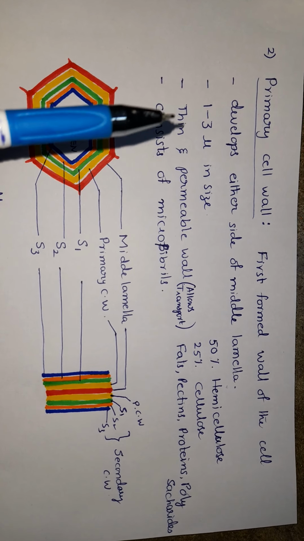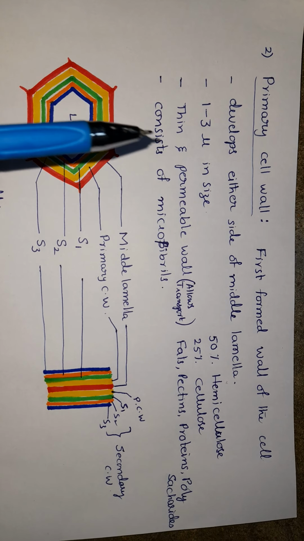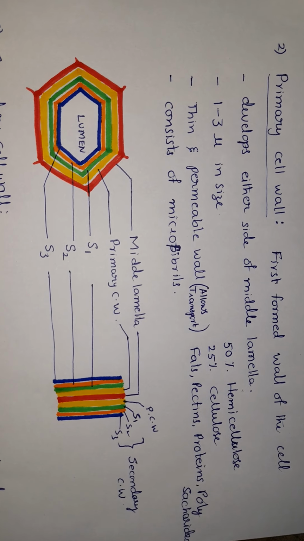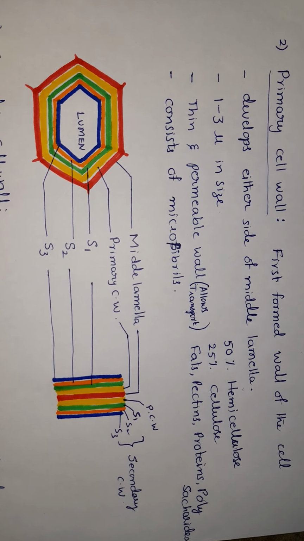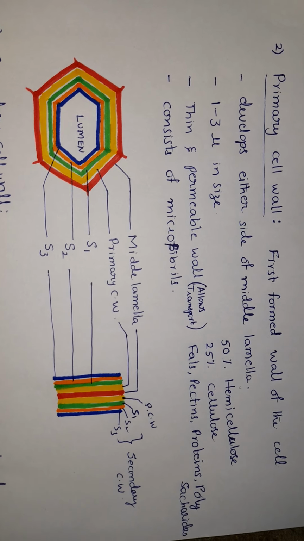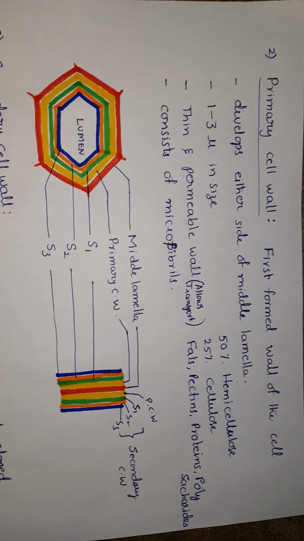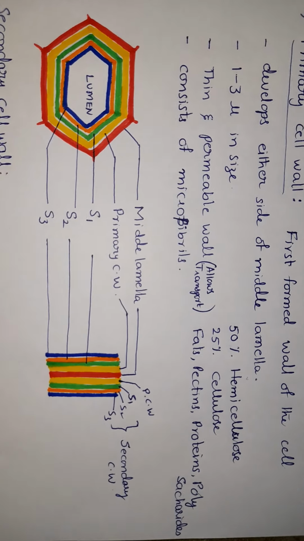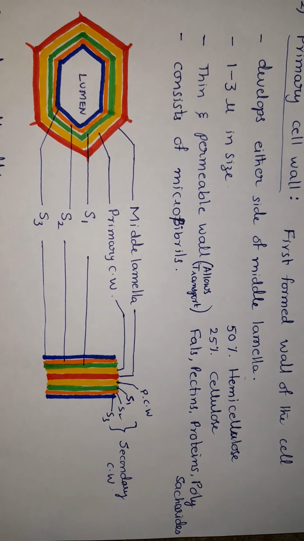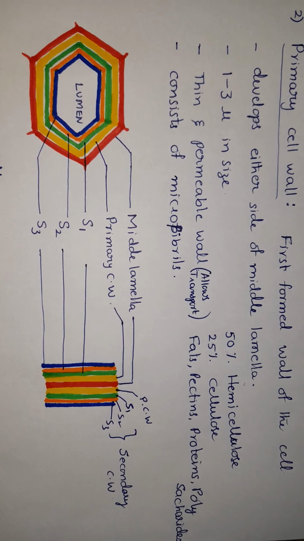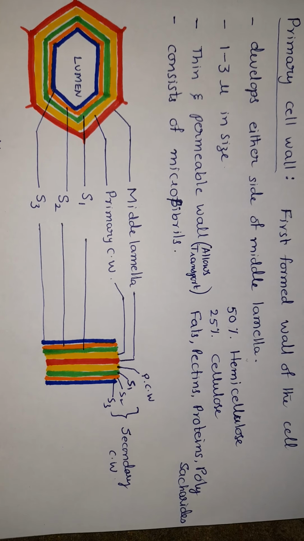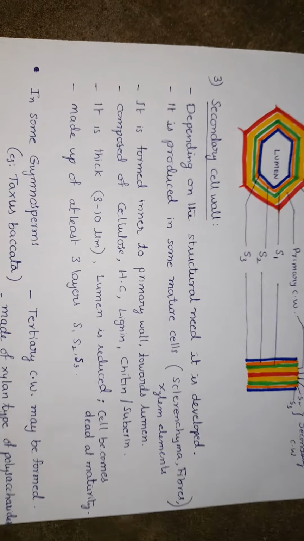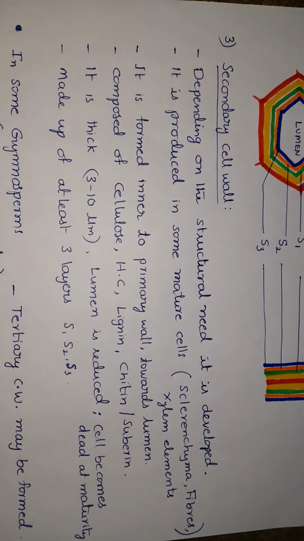Its size is 1 to 3 microns. It is thin and permeable wall. So, the primary cell wall allows transportation of minerals or other materials. It consists of microfibrils. Primary cell wall is composed of hemicellulose 50% and 20% of cellulose, fats, pectins, proteins and polysaccharides.